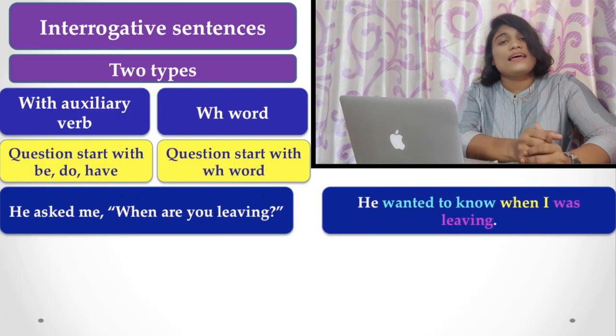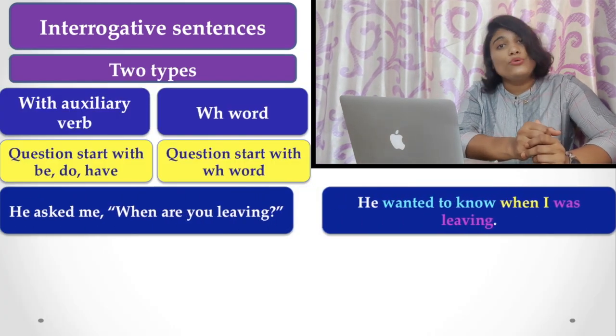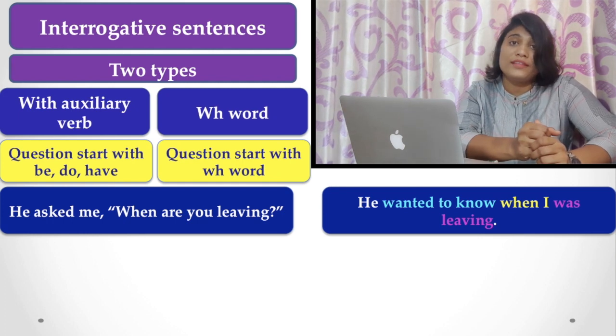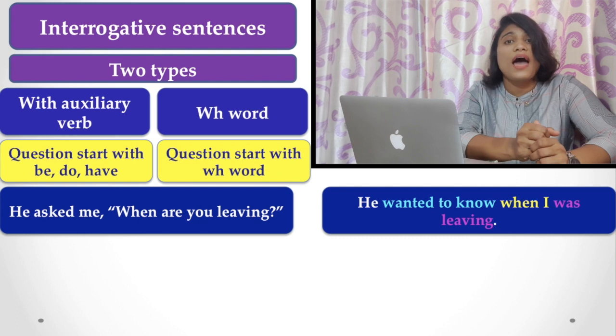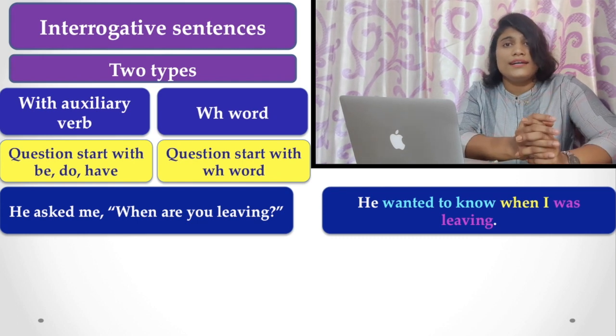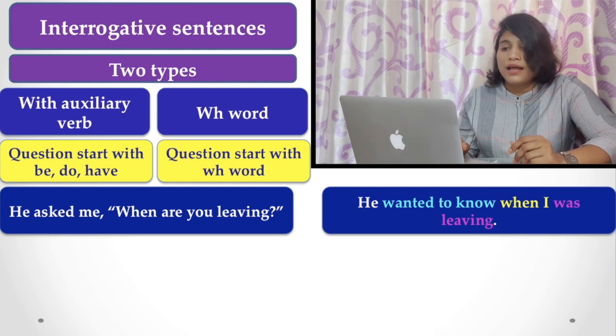Now, as I have told you earlier, there are two types of interrogative sentences. Sometimes it begins with an auxiliary verb like do, have, be, etc., and sometimes it begins with WH words directly.